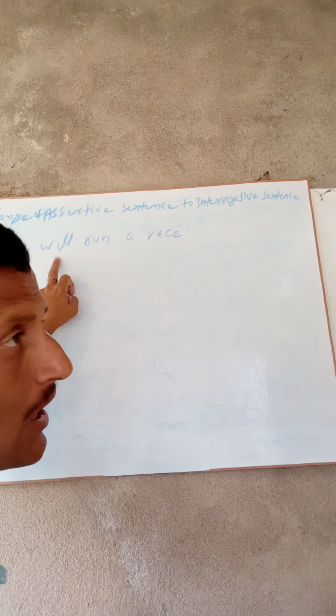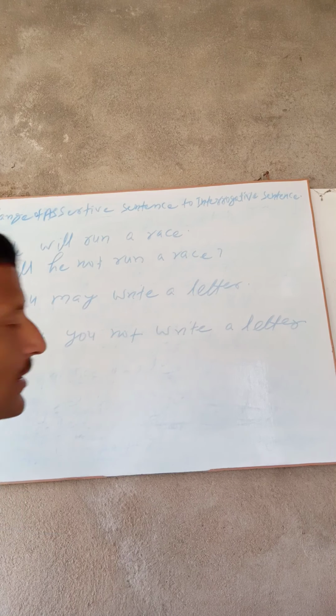You may write a letter. Here in interrogative there will be: May you not write a letter? May you not write a letter?